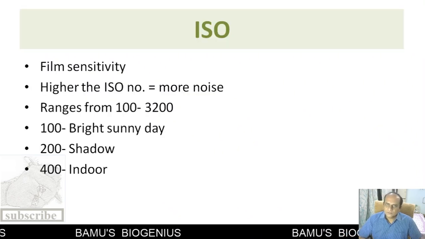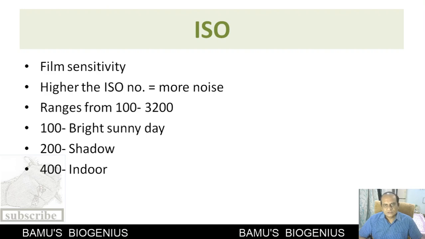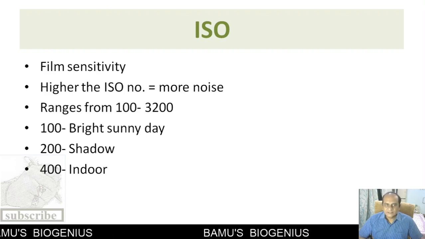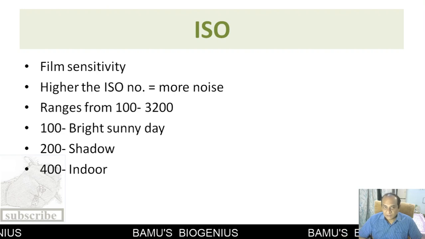Now let us talk about ISO. The long form of ISO is International Standards Organization. It maintains the quality of the product. Here in this case, film sensitivity is depicted in the form of ISO.